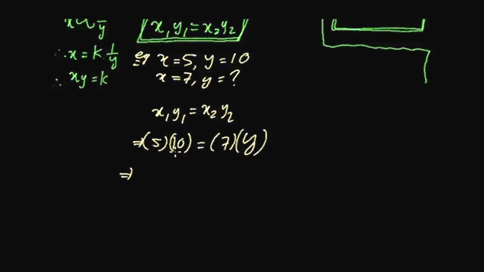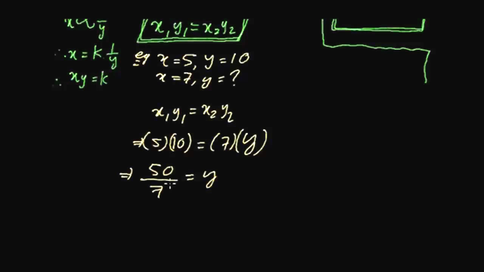So this is going to be 5 tens are 50, and if I divide it by 7, I'm going to get y. So 50 by 7: 7 fives are 35, 7 sixes are 42, 7 eights are 56, 7 sevens are 49. This is going to be 7 point something. So this is the inverse proportionality. So this is how we do the sums. Whenever we do a sum regarding anything, it can be conversion or any other type of thing, and we can do it in this way.